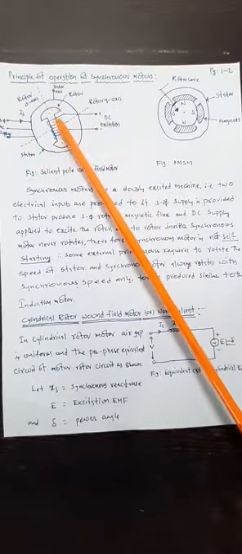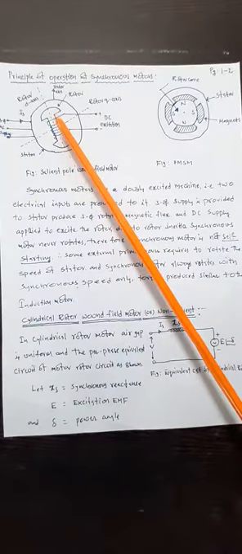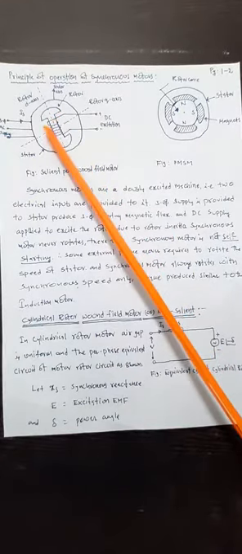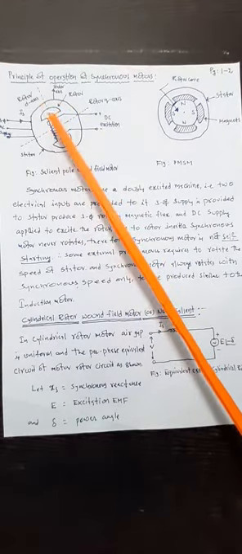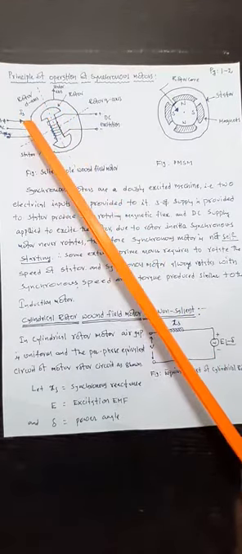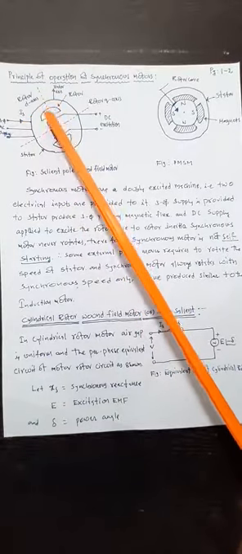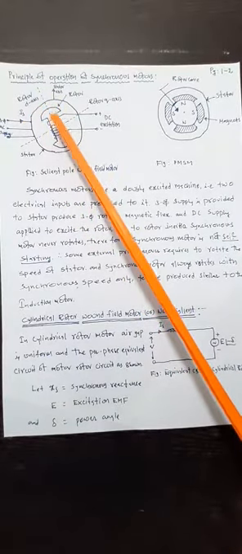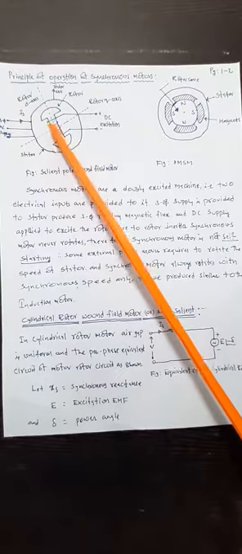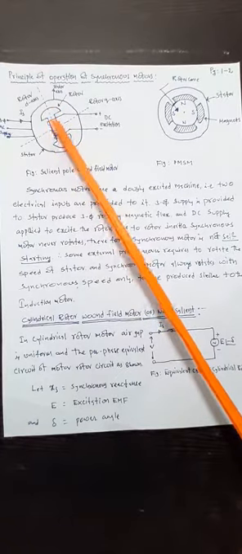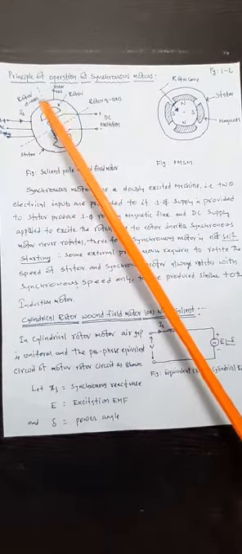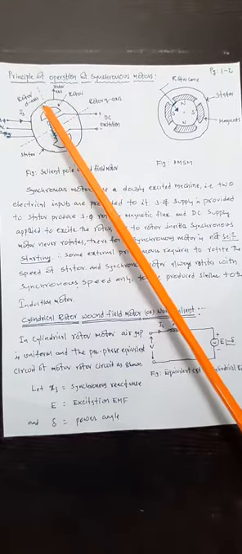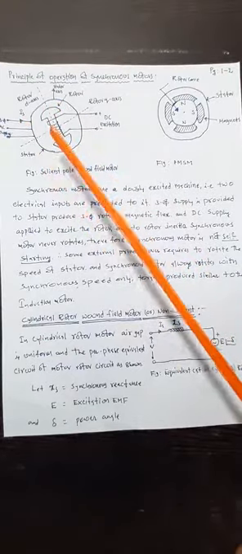So to avoid this, with the help of some external means, we rotate the rotor with a speed equal to the synchronous speed and lock the rotor with the synchronous speed. Lock in the sense that opposite poles attract each other. So by means of an external prime mover, the speed of the rotor is made equal to the speed of the stator, so that both will attract each other and be magnetically locked and operate.